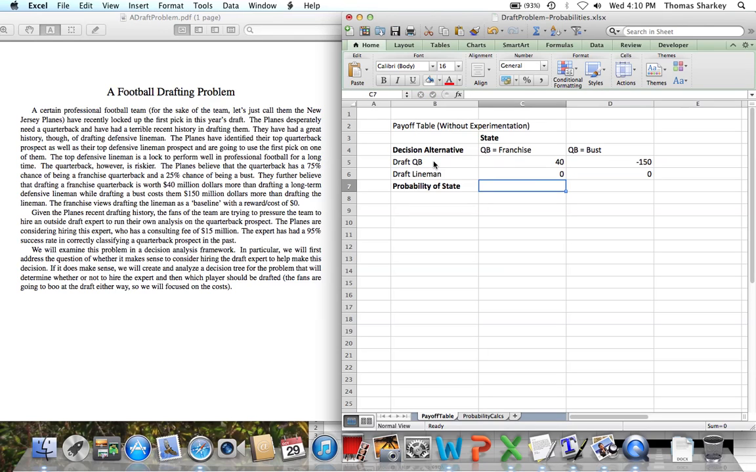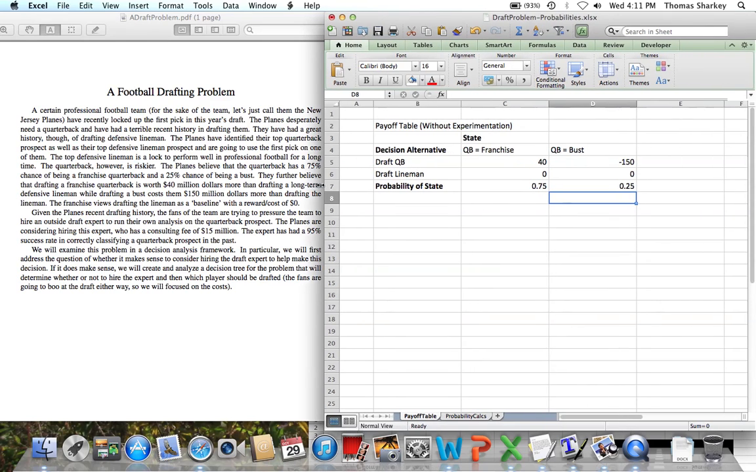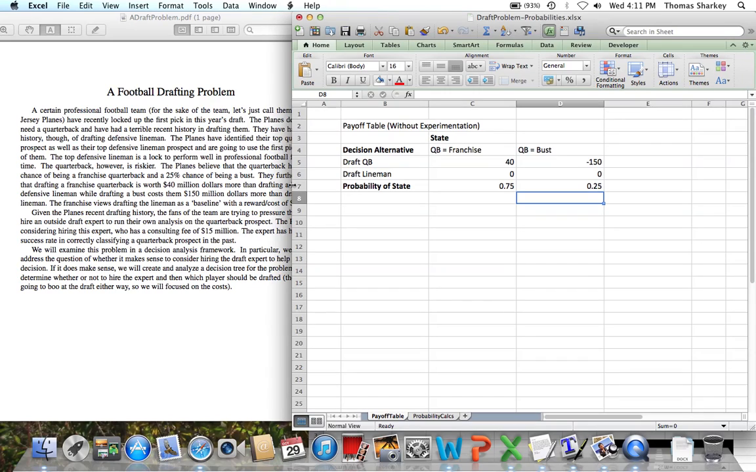So we'll put in zeros for those payoffs, and then we'll list the probabilities of the states. There is a 75% chance that the quarterback is going to be a franchise quarterback, a 25% chance the quarterback's going to be a bust. What we're first going to do is figure out, according to Bayes' rule, what the Plains should do, assuming they absolutely will not hire the consultant. So let's figure out what they would do without experimentation, without this expert analysis.